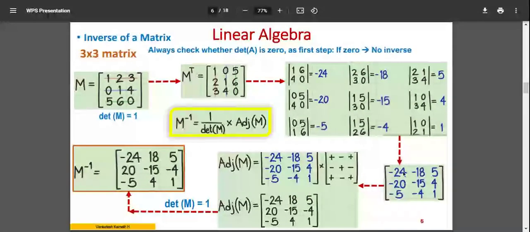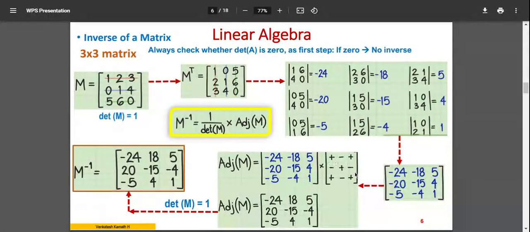Now, this sign convention, I have to multiply with the sign convention now. This one. If you observe it carefully, it's like your tic-tac-toe game what you play, right? Very similar to that. It's alternating. So plus, minus, plus. You start with the first row, first column, and automatically the remaining things you can write. So it's always alternating. Since plus is there, you should have a minus here. Minus, plus, minus. Since you have a minus, you'll write a plus here. Plus, minus, plus. You can see the diagonal is plus, reverse diagonal is plus, remaining values are negative.